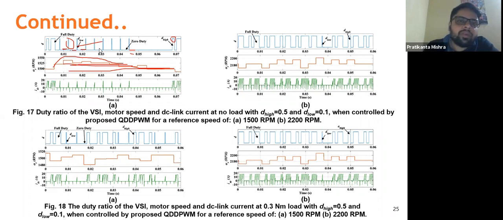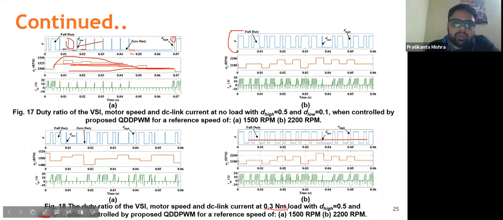With D low and zero duty you can run the motor, so the power consumption will be lesser, and here the power consumption is a little bit higher because we have increased the reference speed. Again, in this case it was driven at no load. When we increase the load to 0.3 Newton meter, you can see that D high and full duty ratios are more prominent in this case.